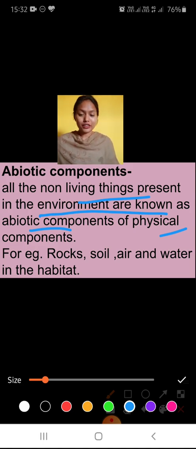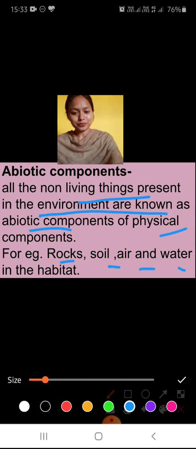Like all the non-living things you can name, the soil is there, rock is there, air, water, and all these are the abiotic components of the environment. You can classify easily: all the living things that surround you are the biotic components, and non-living things are abiotic. Living things are biotic and non-living things are abiotic components of the environment.